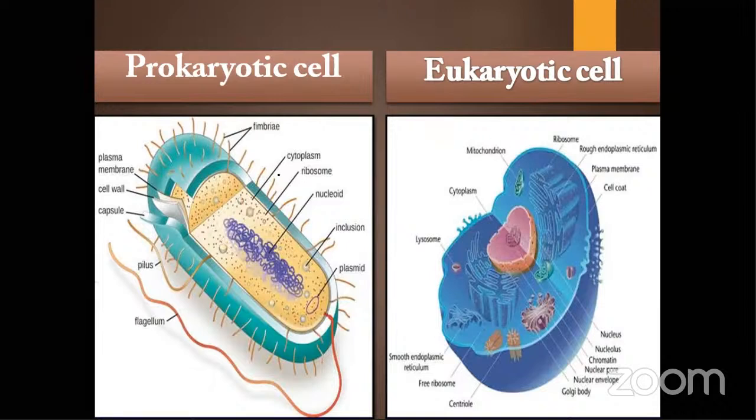So we can see here the diagram of prokaryotic cell and eukaryotic cell. Definitely eukaryotic cell has much more advanced machinery, advanced in the sense that there is a very high division of labor. What do you mean by division of labor? Can anybody tell me what is division of labor?